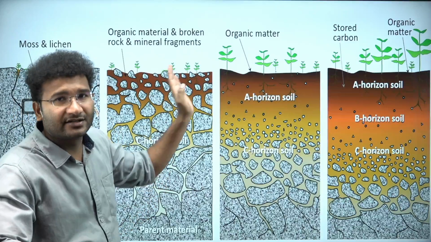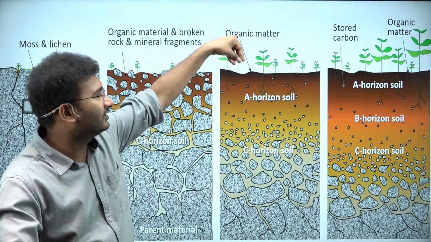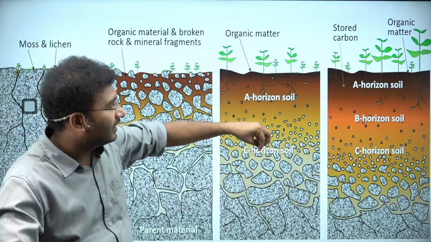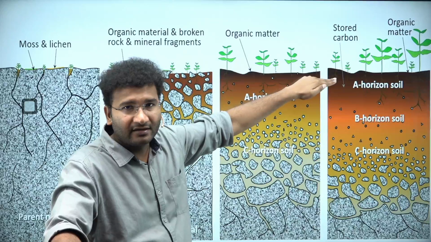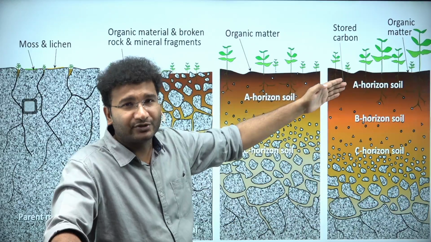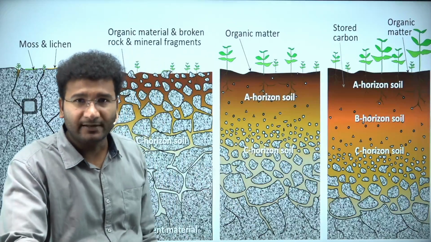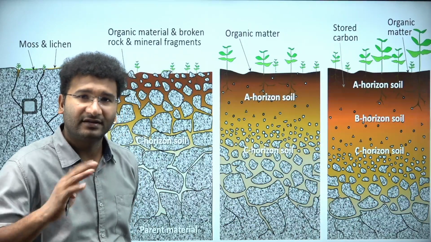After this disintegration, the finer particles settle on the top, and then the growth of the plants begins. They grow a little deeper and disintegrate. Finally, a well matured soil has an A layer, a B layer, and then a C layer. The A layer is considered to be topsoil, B is called subsoil, and C is the place where the parent rock is still undergoing disintegration.